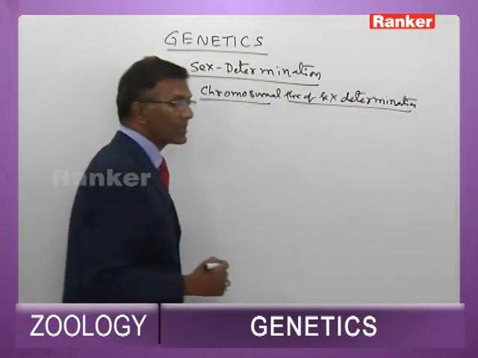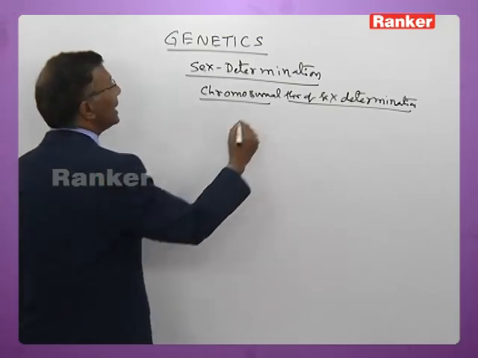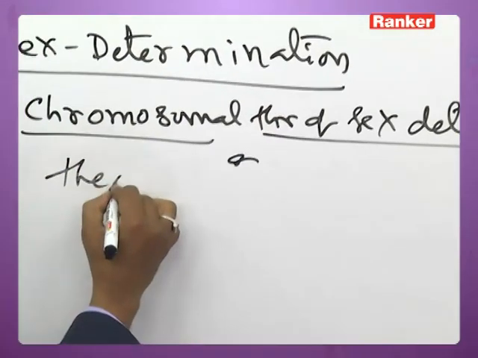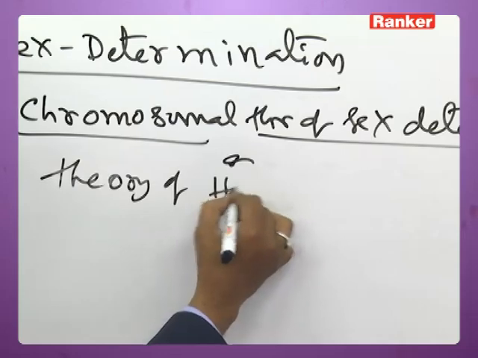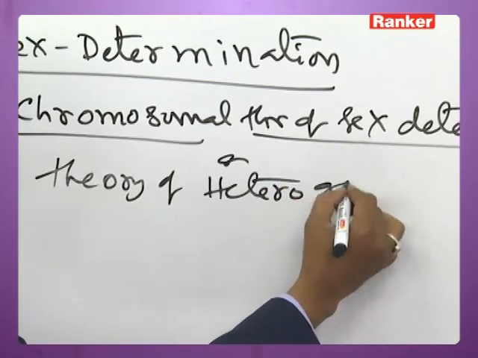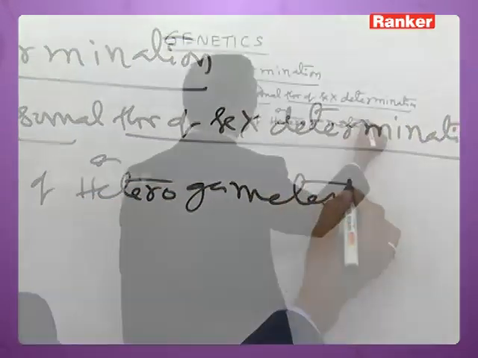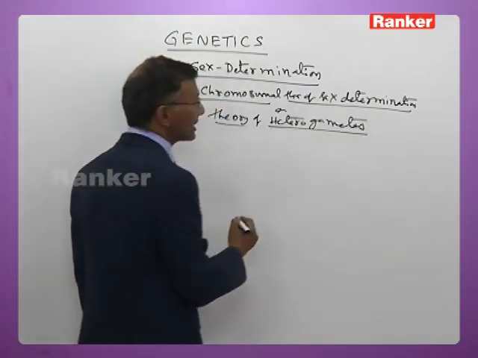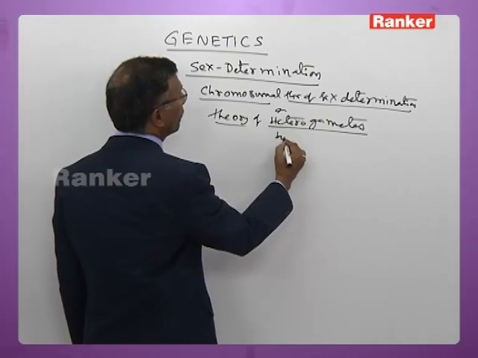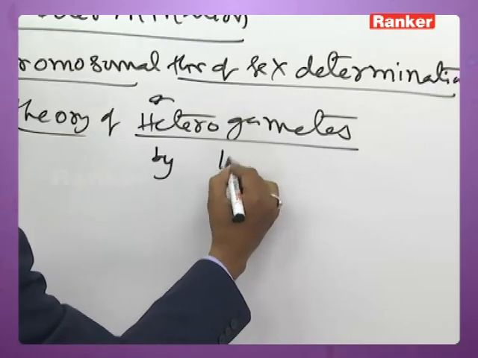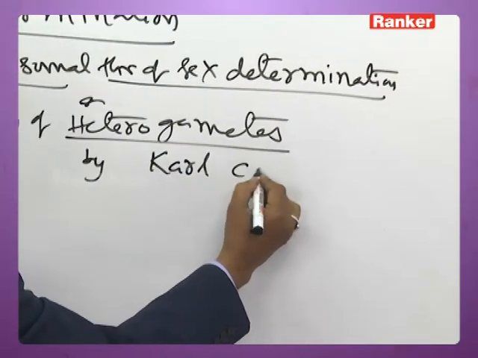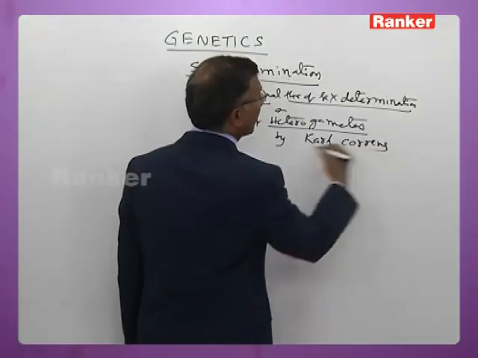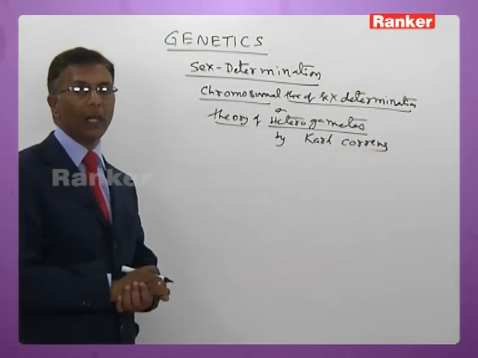This chromosomal theory of sex determination is also called the theory of heterogametes. It was put forth by Carl Correns.